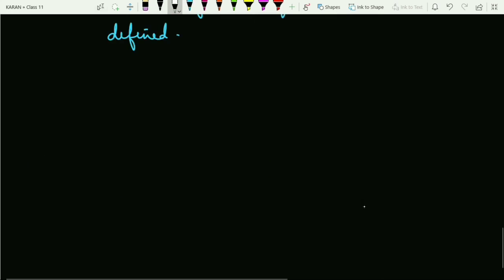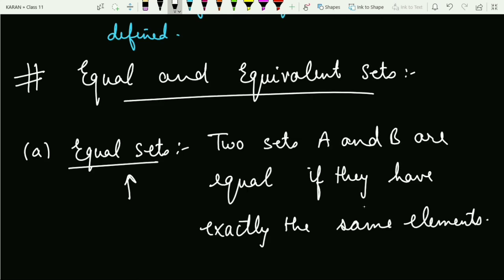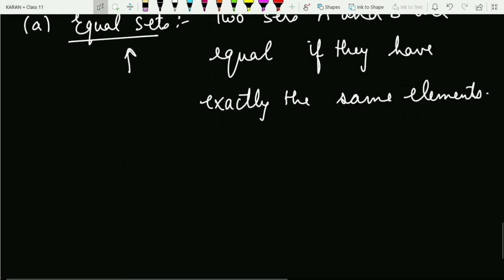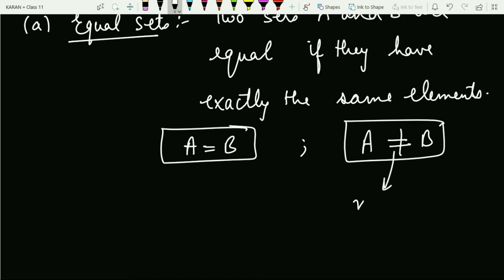Now before concluding this video lecture, I want to discuss two important concepts, that is equal and equivalent sets. So let me define the equal sets. What are equal sets? Two sets A and B are equal if they have exactly the same elements. When the two sets have exactly the same elements, you will say the two sets are equal. If the two sets are equal, you will denote it as A equals B, and if it does not hold, you will say A is not equal to B. This is the symbol for not equal to, and this is the symbol for equal to.